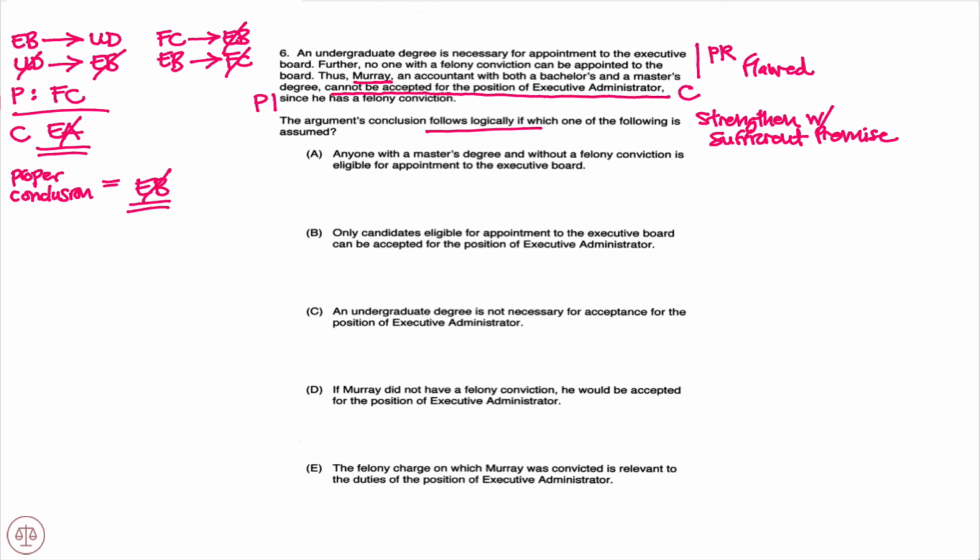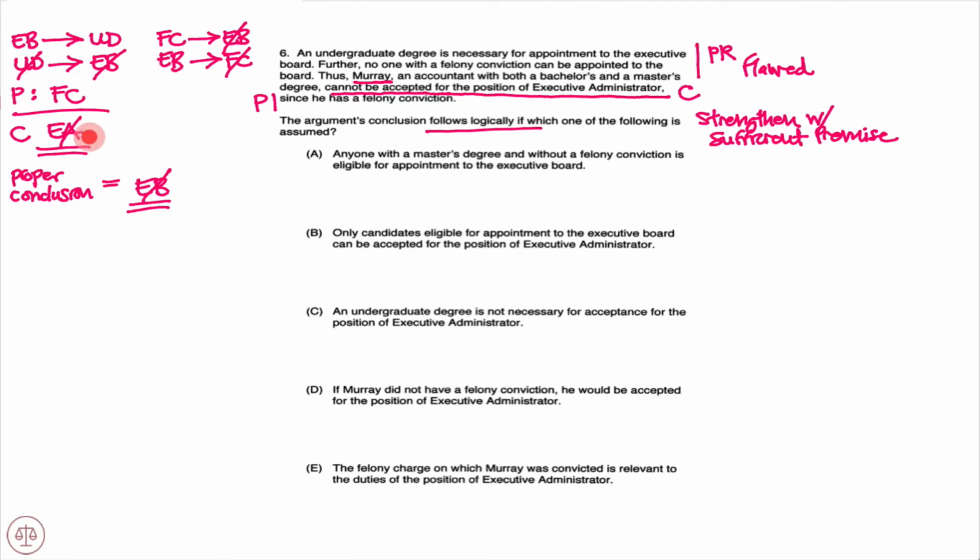Again, our conclusion is that Murray can't be accepted for the position of executive administrator based on the premise that he has a felony conviction. But again, we know that the proper conclusion to draw from the fact that he has a felony conviction is that he can't be appointed to the executive board, as we've shown here.